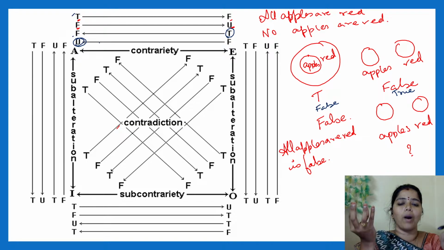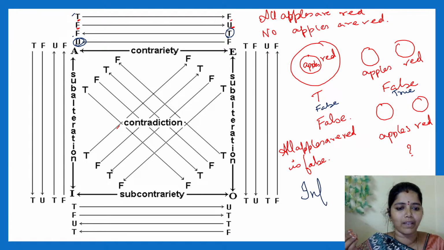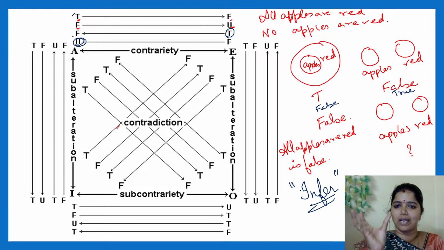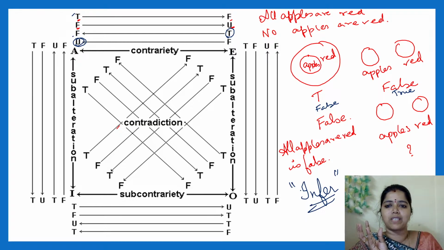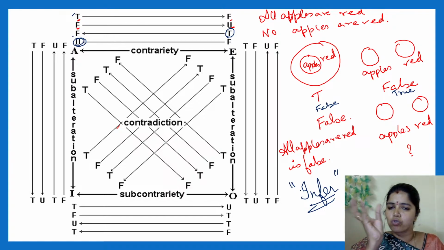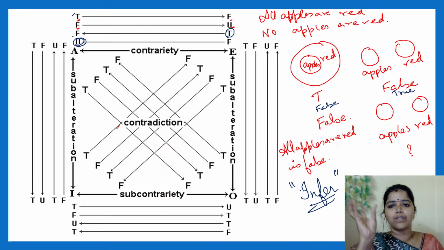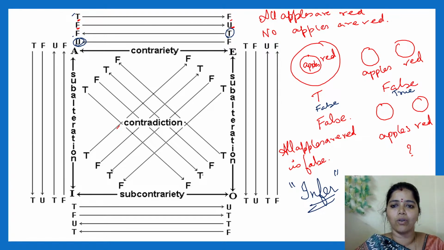See, this is the competition happening between an A type sentence and an E type sentence. All apples are red, no apples are red. There are two types of universal statements competing with each other. I will be inferring from one statement. There is a word called infer. What do you mean by infer? I derive something from the statement which I tell. For example, when I say all apples are red, what will be the E type statement? If I say it is true, it will be definitely false. If it is false, I cannot determine. It can be anything. Clear? Okay. Very good.